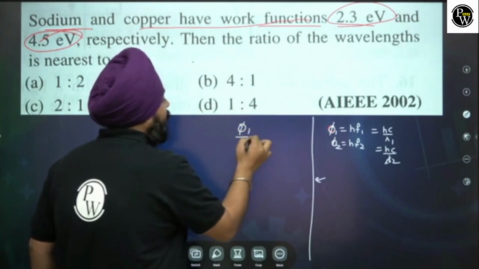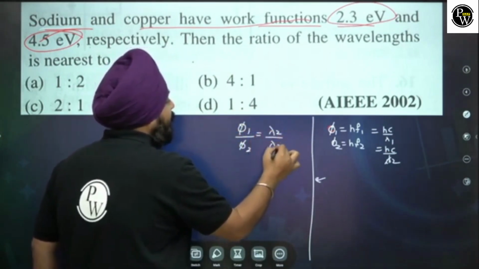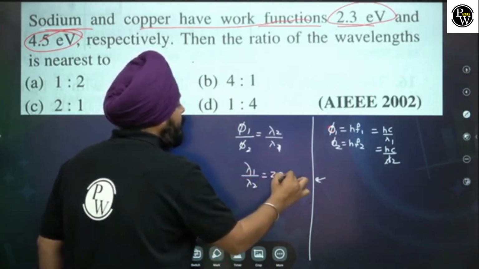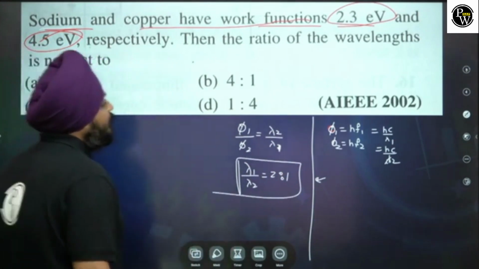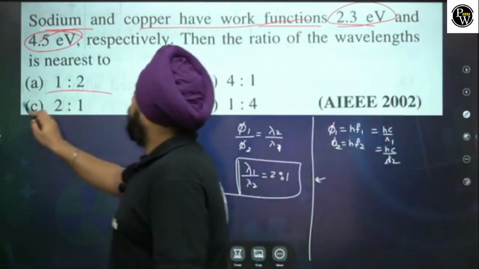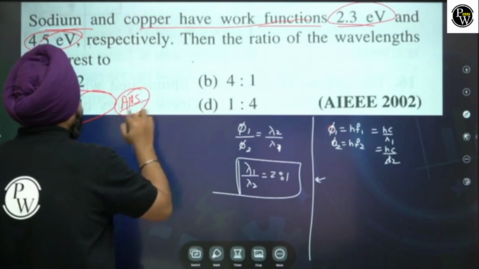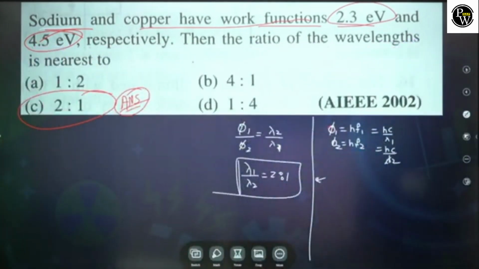Can I say the ratio phi 1 by phi 2 equals lambda 2 by lambda 1. So here the ratio lambda 1 by lambda 2 is going to come nearly equivalent to 2:1. Okay, 2:1. C is the perfect answer for this specific question.